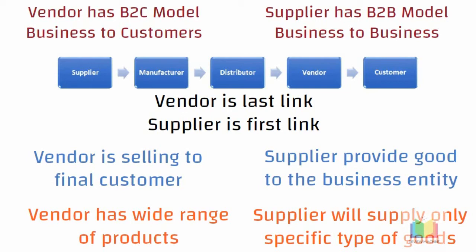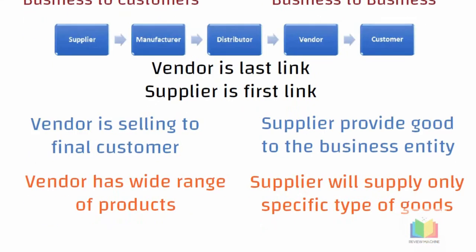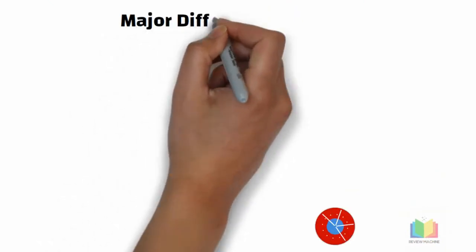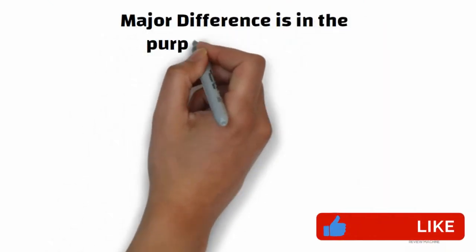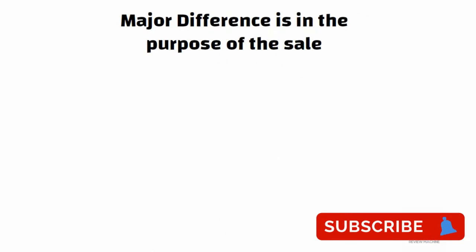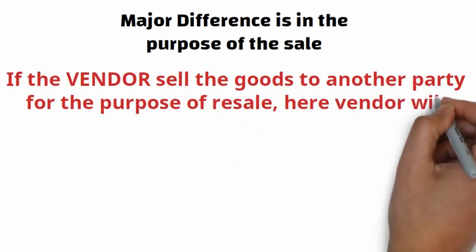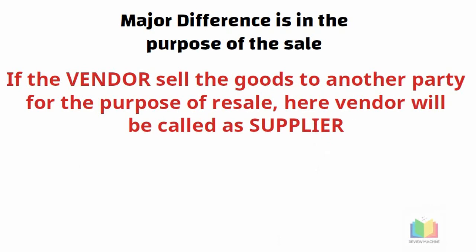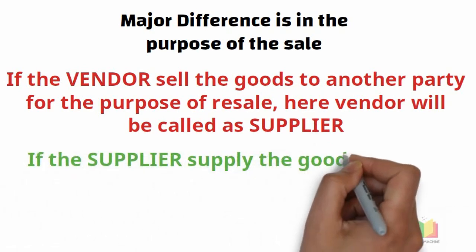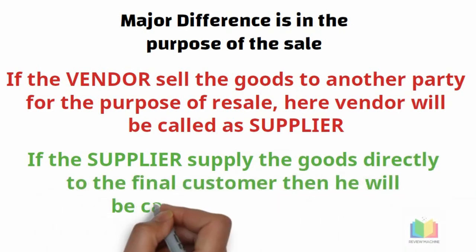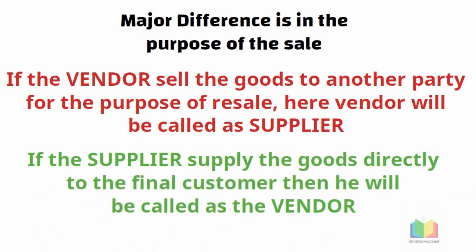Both supplier and vendor play an important role in the supply chain system. The major difference between a vendor and supplier lies in the purpose of the sale. That is, when the goods sold by the vendor to another party for the purpose of resale, here the vendor will be called as supplier. In the same way, if the supplier supplies the goods directly to the final consumer, then he will be called as a vendor. So friends, this was the brief discussion about the vendor and the supplier.